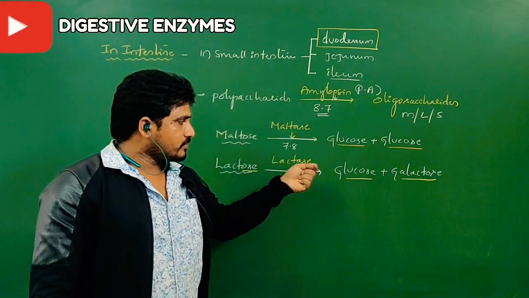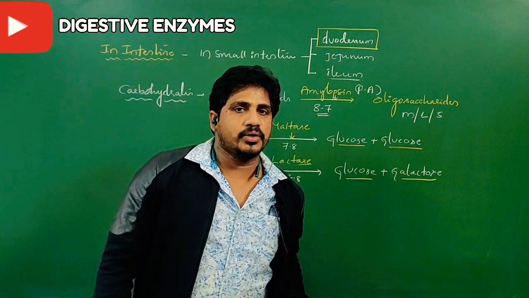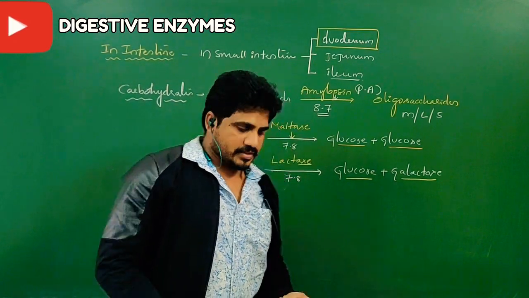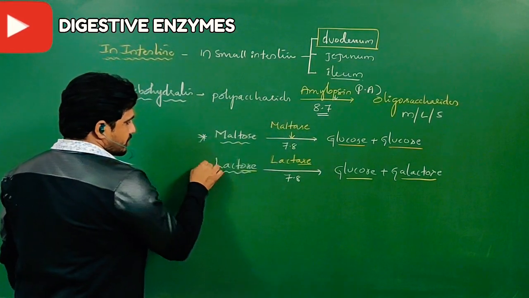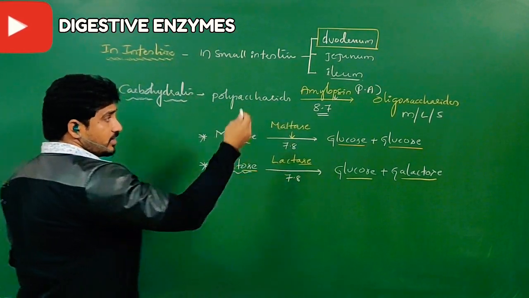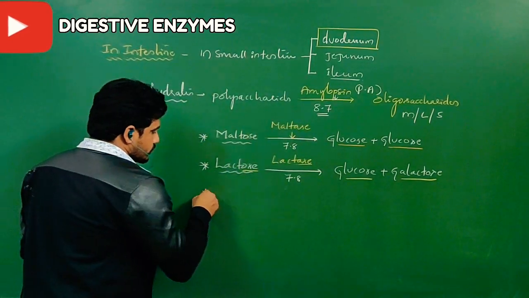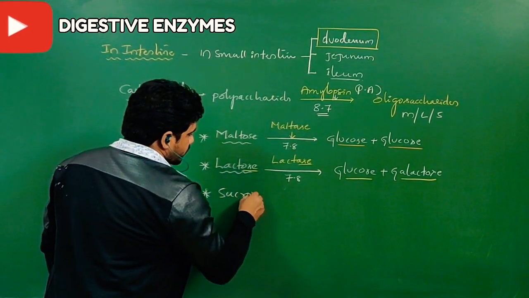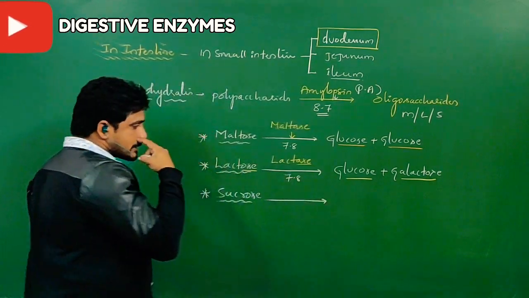So they never undergo reaction with water. I told you at the time of saccharides: if it is maltose, that is a reaction; if it is lactose, that is a reaction. If the oligosaccharide belongs to the sucrose category, then just guess.